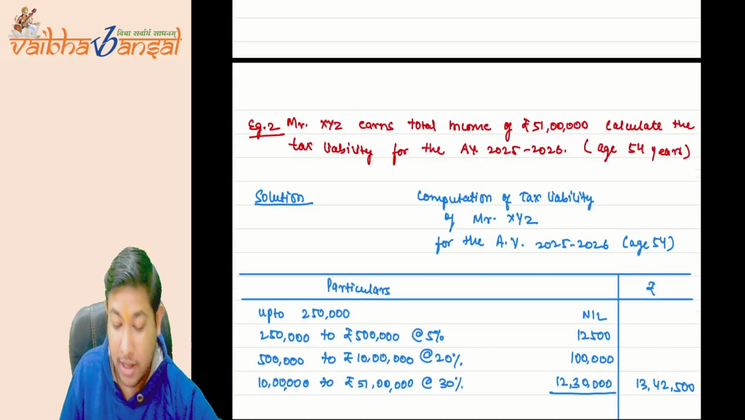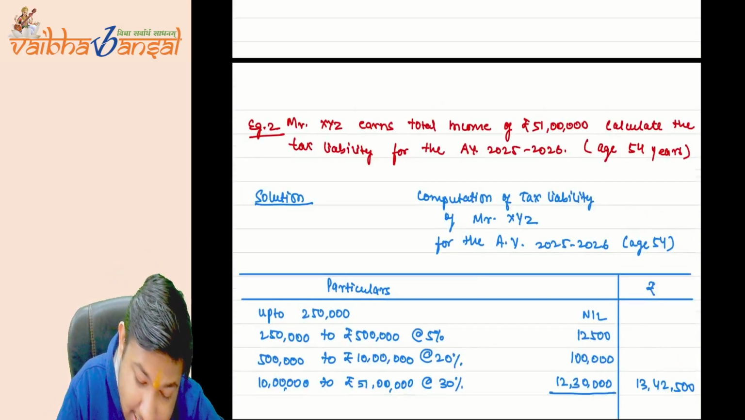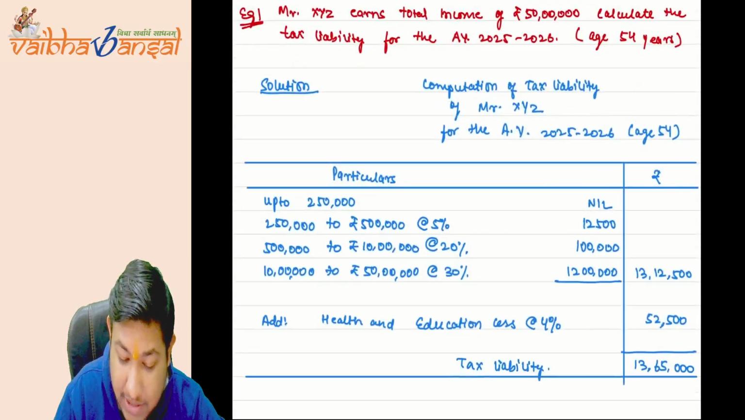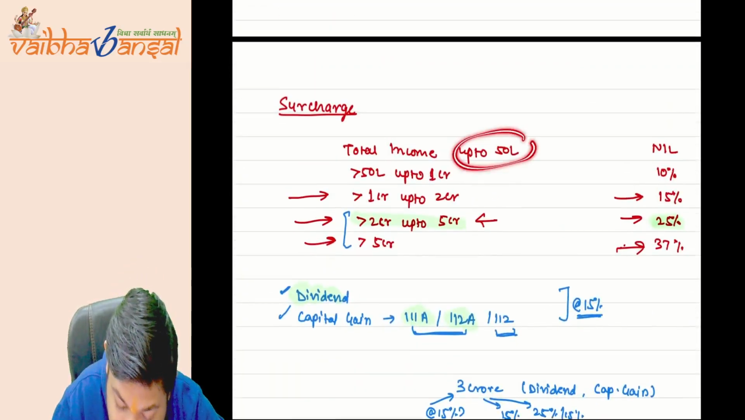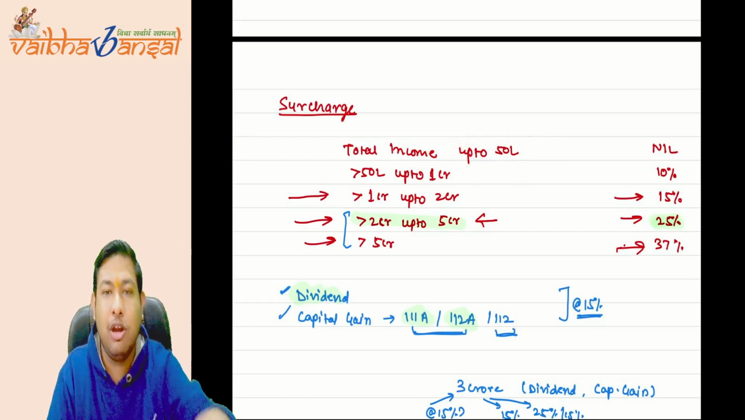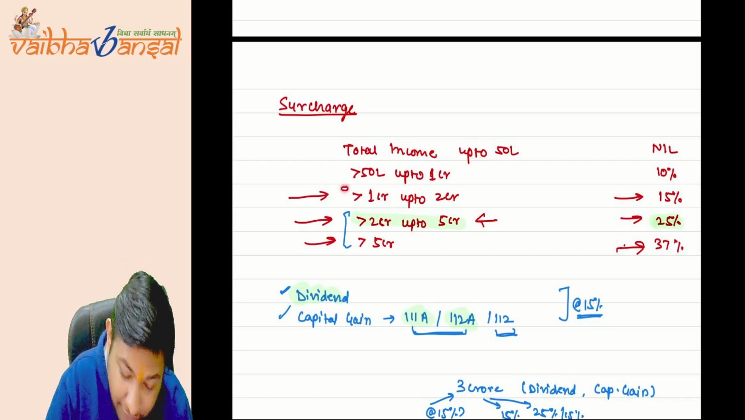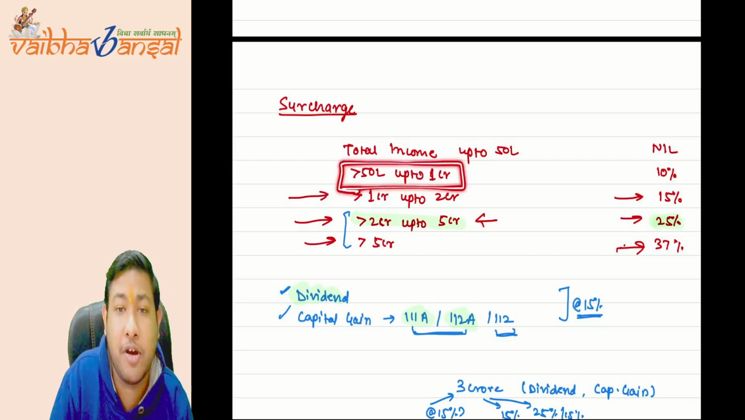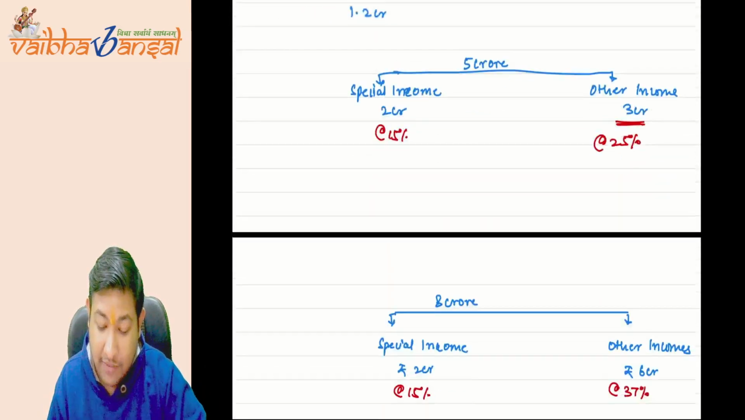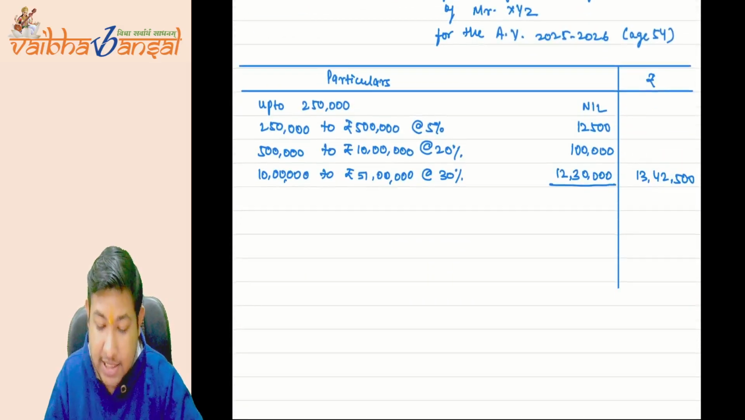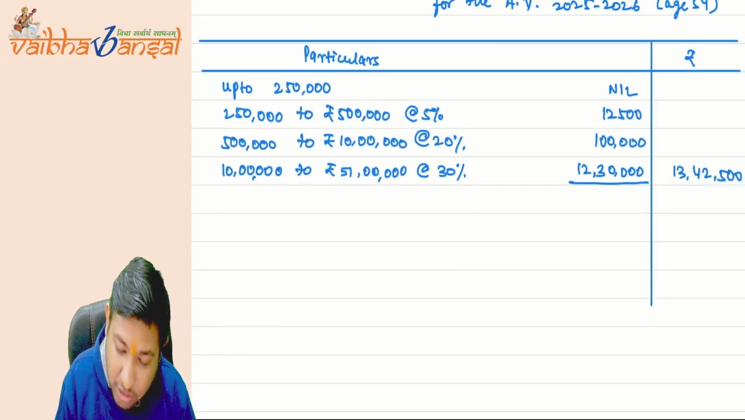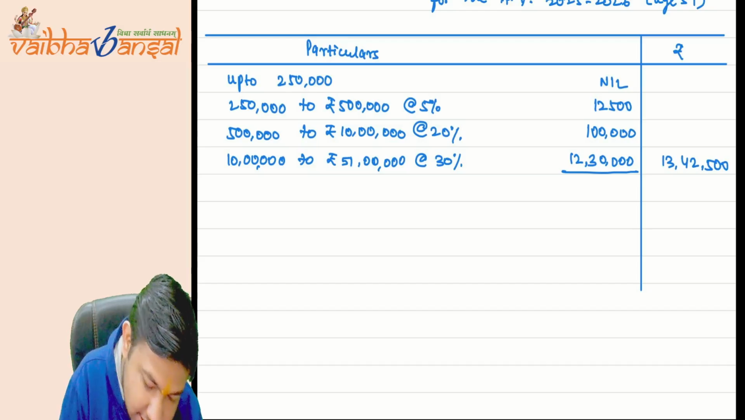Now see, Mr. XYZ's income increases to 51 lakh rupees from 50 lakh rupees. Now, income exceeds 50 lakh rupees, so the surcharge comes into play. Now you have to also calculate the surcharge. 51 lakh comes under this slab from 50 lakh to 1 crore, so there will be 10% of surcharge. We have calculated the tax. The tax will be 13 lakh 42,500. Now the surcharge comes into play.